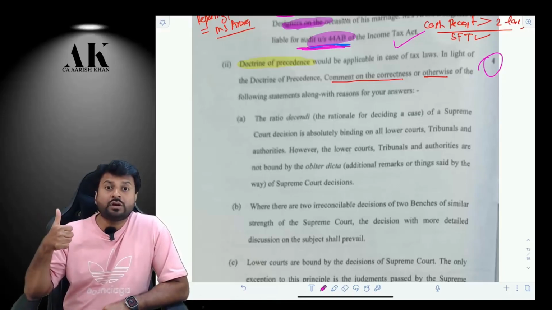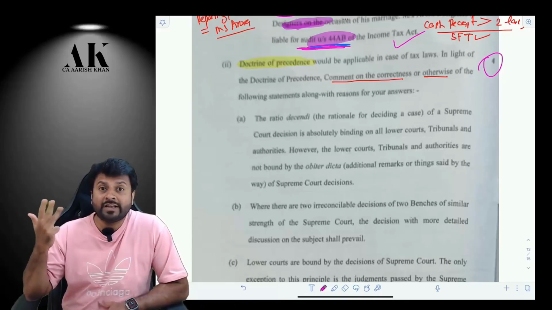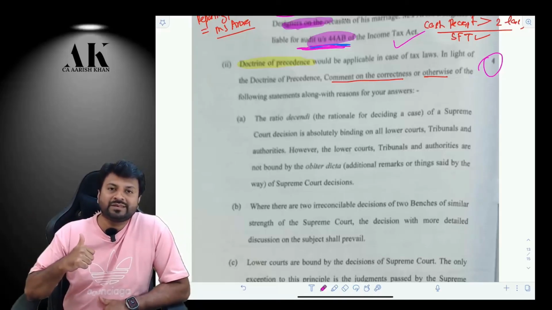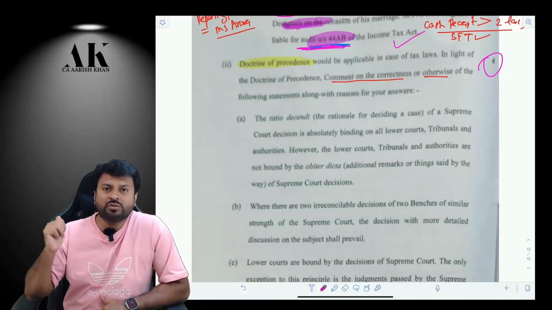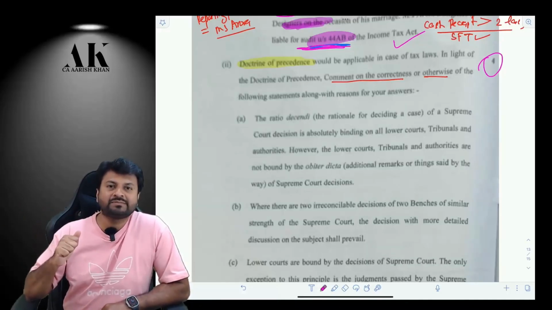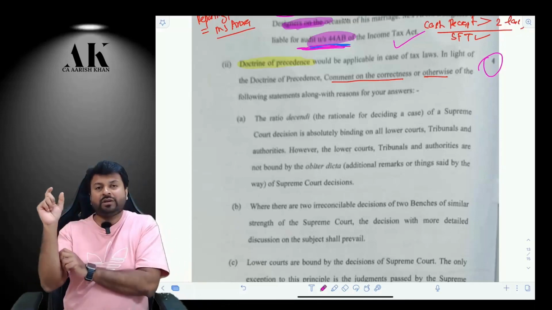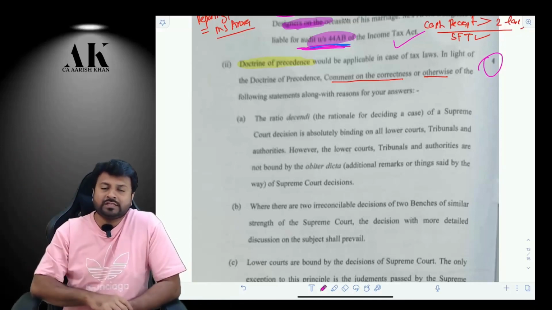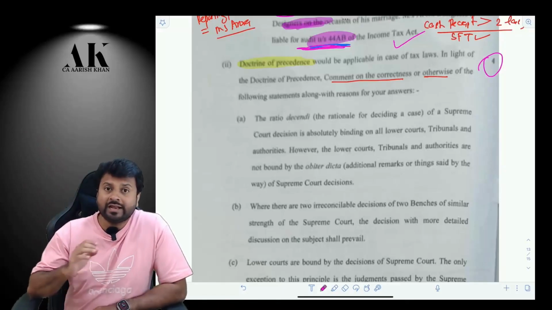Generalia specialibus non derogant, principle of vicarious liability, actus non facit reum nisi mens sit rea, principle of ejusdem generis, principle of contemporanea expositio. Do you remember these terms? Yes or no? While I was teaching you the theory topic of peremptory norm in the chapter of interpretation of tax treaties, there I have told you all these principles.